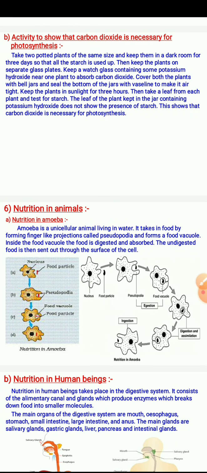Now, nutrition in unicellular organisms. Amoeba is a unicellular living organism living in water. It takes its food by forming finger-like projections called pseudopodia and forms a food vacuole. Inside the food vacuole, the food is digested and absorbed. The undigested food is then sent out through the surface of the body.